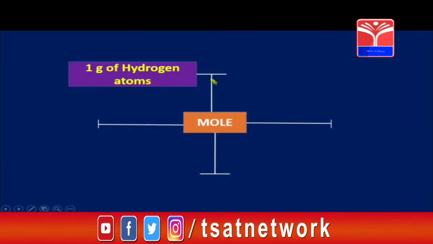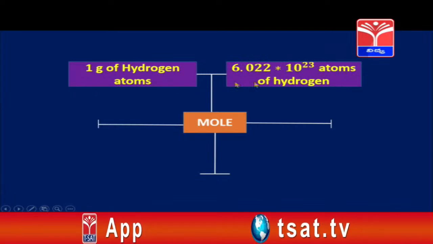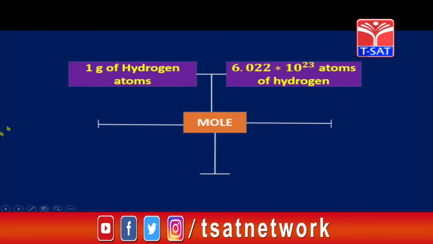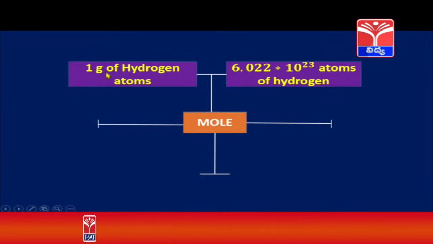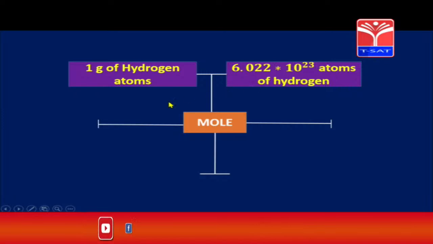1 mole is equal to 1 gram of hydrogen atoms, which is equal to 6.022 into 10 to the power of 23 atoms of hydrogen, which means 1 gram of hydrogen atoms consists of 6.022 into 10 power 23 atoms. Okay children, in 1 gram of hydrogen atom, I am taking only atom children, not molecule of hydrogen. 1 gram of hydrogen atom consists of 6.022 into 10 power 23 atoms of hydrogen.